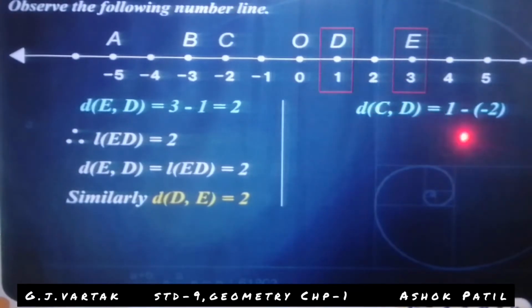That's why in the formula, greater coordinate is 1, minus, in brackets, smaller coordinate, which is -2. Then it is equal to 1 plus 2, because minus into minus is plus. 1 plus 2 is equal to 3. So distance of CD is equal to 3.